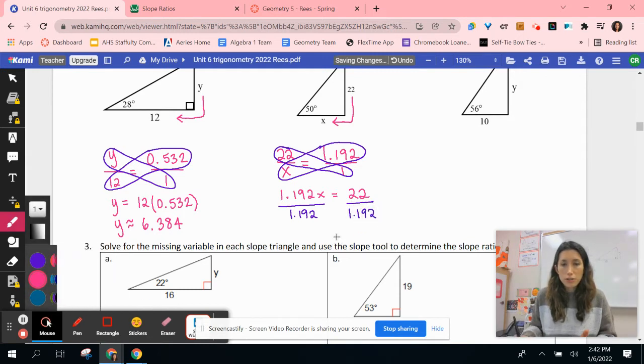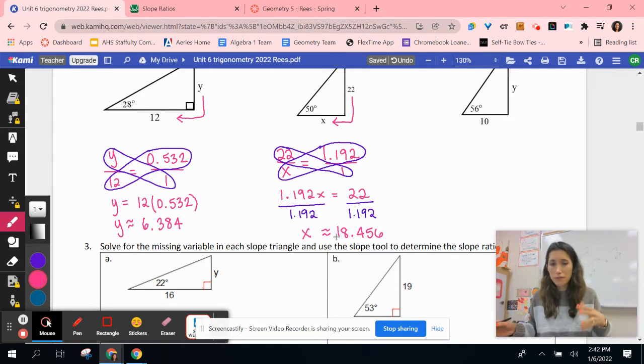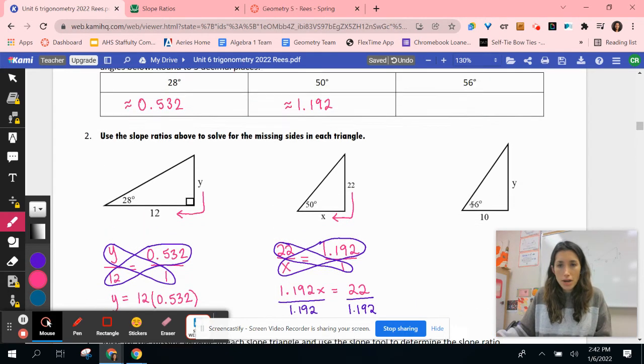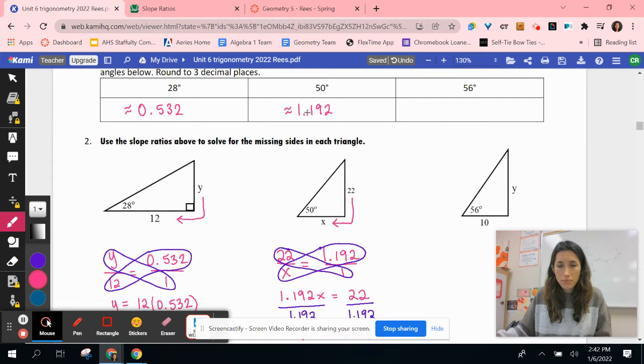So then for your final solution, you're just going to go ahead and type this into your calculator, 22 divided by 1.192. And that's going to be about 18.456 is what I got. And the number after 456 is a 3, so we're going to leave that as 456. Okay. You're going to go ahead and try this last one on your own.